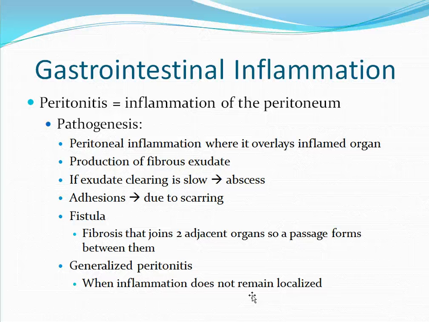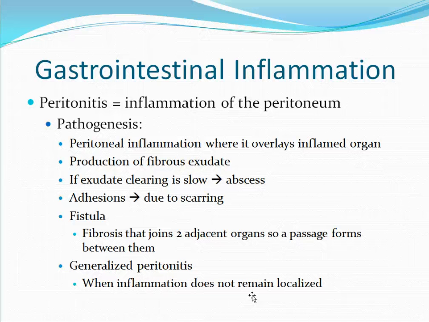One can also develop fistulas. This is a fibrosis that joins two adjacent organs, and then once they are joined, a passage will form between their normally separated lumens. This is a complication of colon perforation, followed by abscesses, and then perforation of the wall of an adjacent pelvic structure.